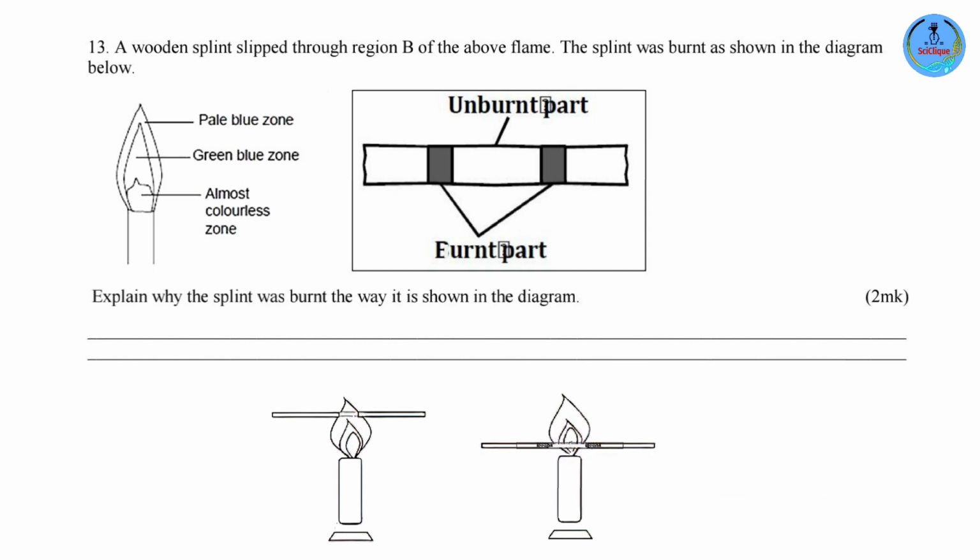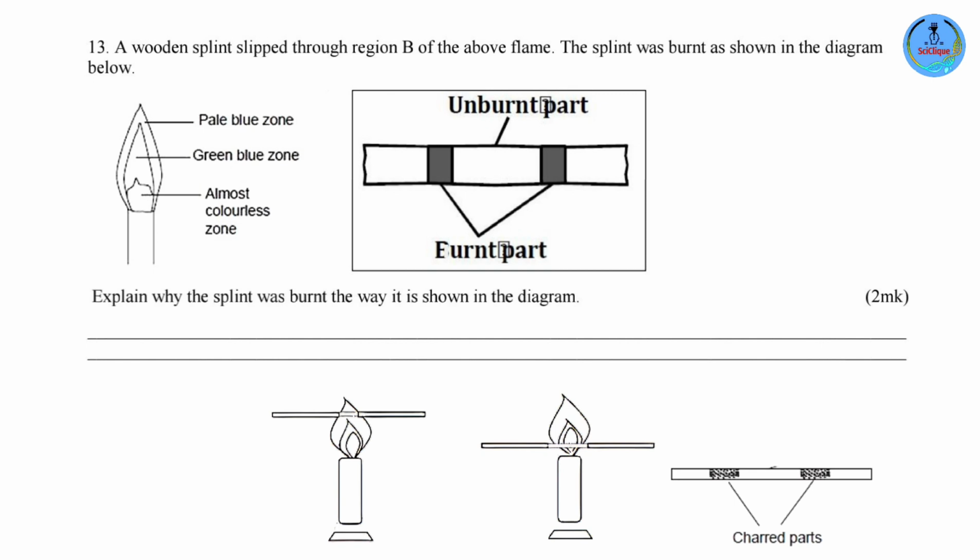Now, why was it unburnt at the center? If we look at the diagram, what is at the center? The almost colorless zone. In the green-blue zone, you're going to have partial burning. Burning will still take place, but it's not going to be complete, and the reason for this comes back to the amount of air that is present. This part of the flame is not in contact with the surrounding atmosphere. So there is air, but just not enough. So burning will take place, but not complete. Now, the almost colorless zone is where burning does not take place, because at this point you don't have any supply of air at all. This is the innermost region, so it consists of unburnt gases.